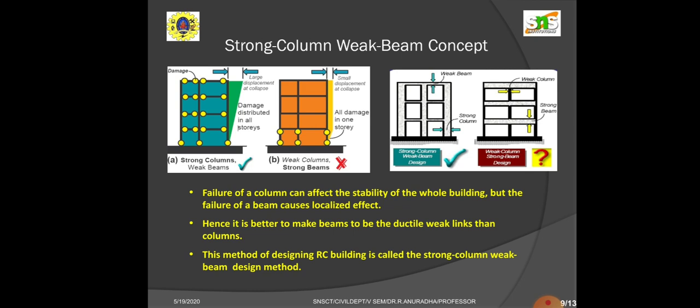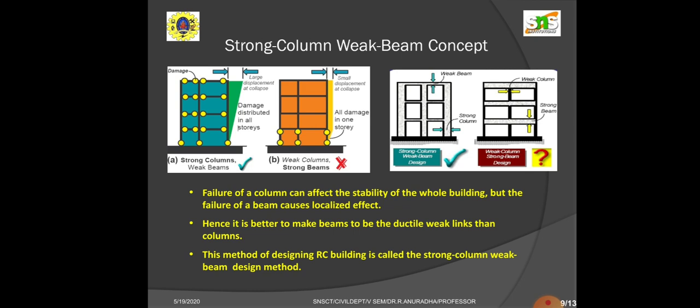I think you have understood. If the beam is a ductile weak link, then there will be elasticity occurring. It will transfer all the loads to the column, and then the column will give a large displacement whenever lateral forces occur. This method of designing RC buildings is called the strong column weak beam design method.